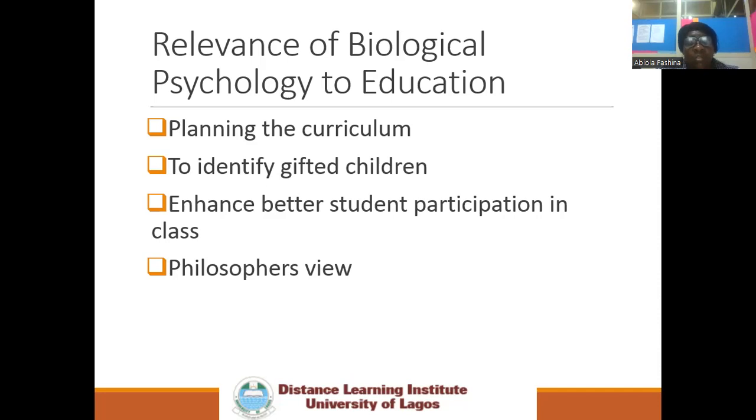So also, most of the great philosophers in education like Aristotle, and then the pioneers of education like Jean Piaget, all of them, they emphasize the principles of psychology. That is, they said education must be based on psychology principle. It must have a psychological basis.